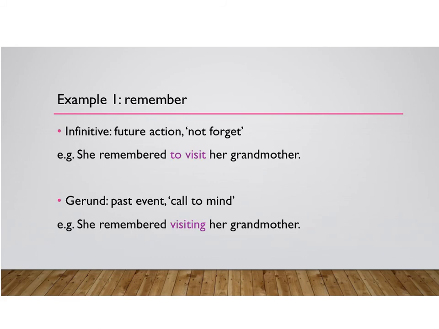The first example is remember. If we use the infinitive form, it means a future action. She remembered to visit her grandmother. That means she didn't forget to visit. If we use a gerund, that means a past event. She remembered visiting her grandmother. That means she had memories of this time.